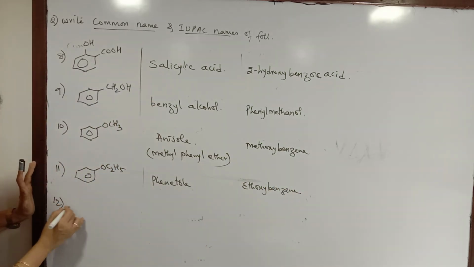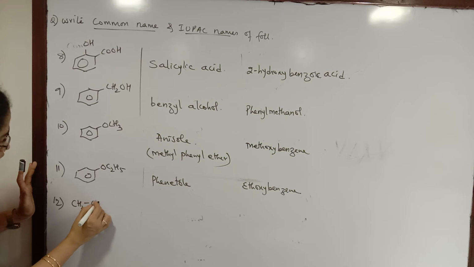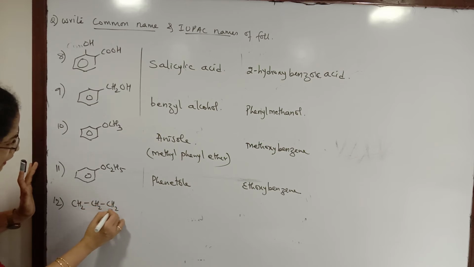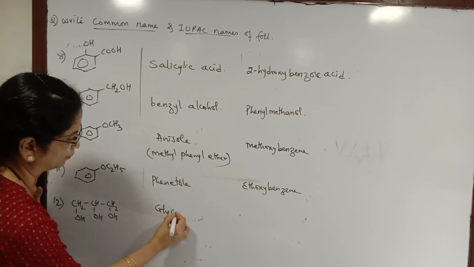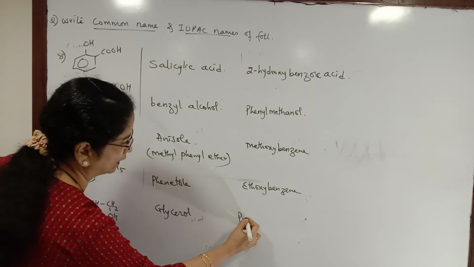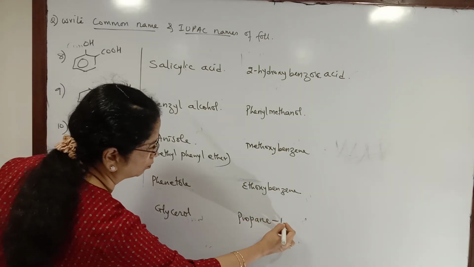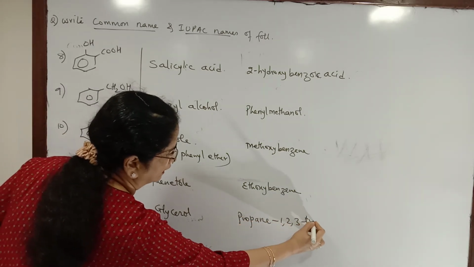We could have a triol in which there are 3 OH groups. Then this is glycerol, commonly called, very viscous, glycerol, or it is called propane-1,2,3-triol.